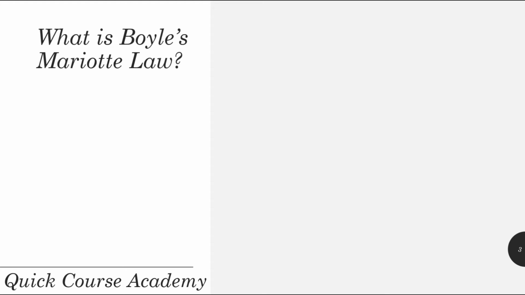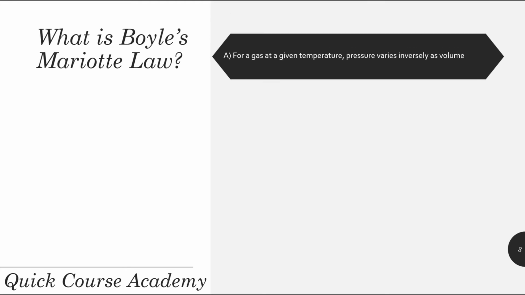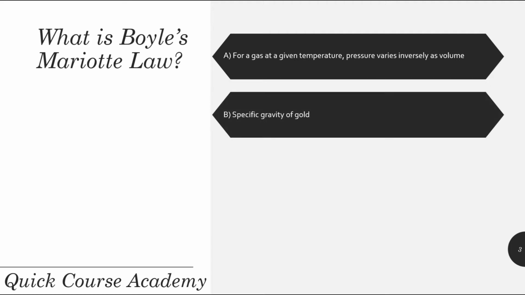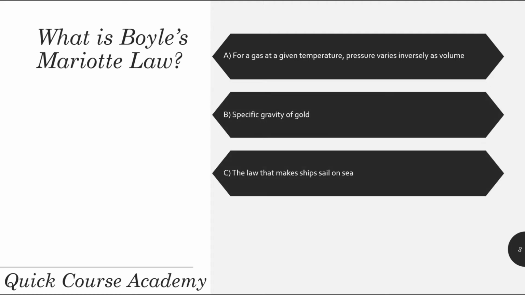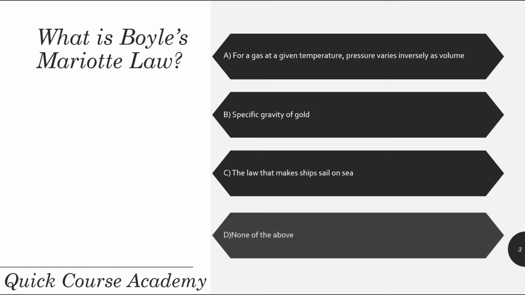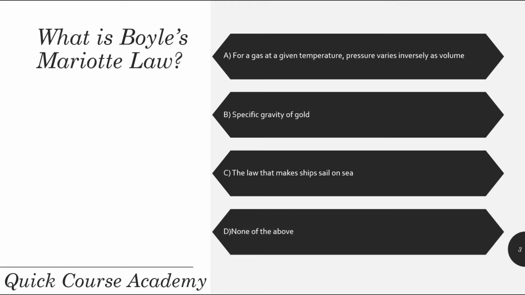What is Boyle-Mariotte law? For a gas at a given temperature, pressure varies inversely as volume, specific gravity of gold, the law that makes ships sail on the sea, or none of the above. And the correct answer is for the gas at a given temperature, pressure varies inversely as volume.